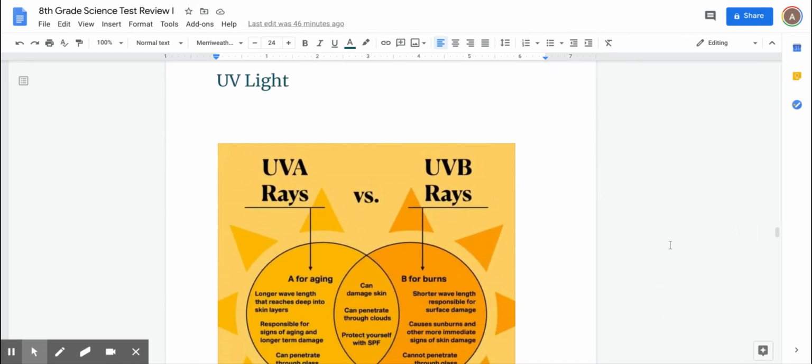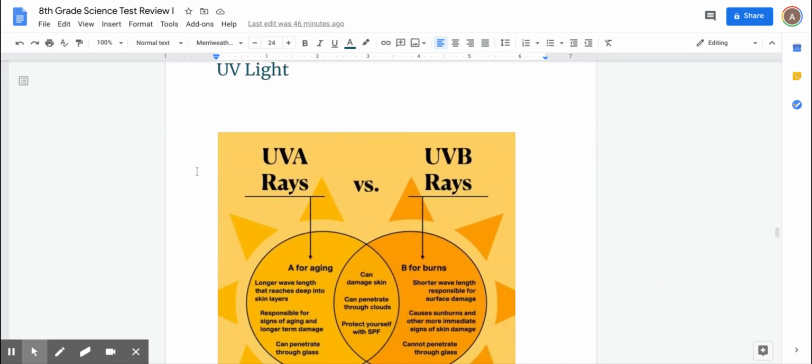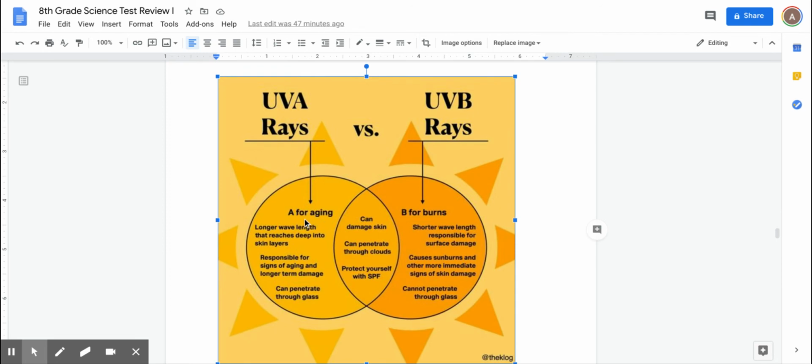All right, here's UV light. So there are 3 types, A, B, and C. C doesn't get into our atmosphere. Just remember that. Well, we can't see A or B, but there's no C that comes into Earth, so we don't have to worry about C. C does not enter Earth's atmosphere. But we have A for aging. That's how you can remember it. A for aging, B for burns.